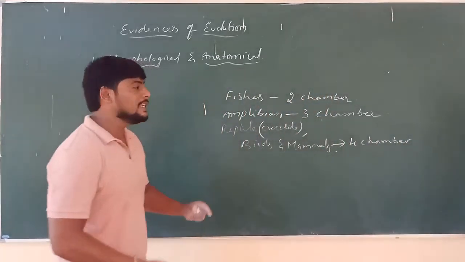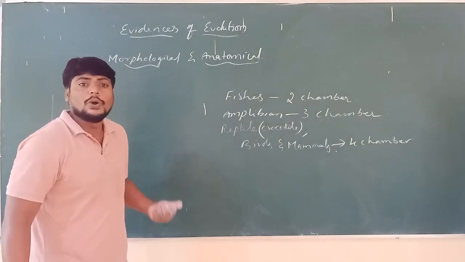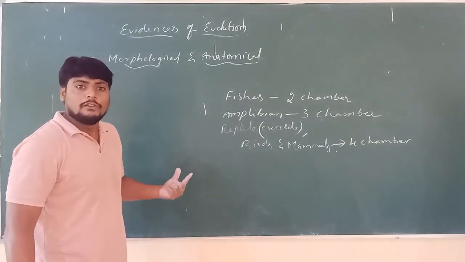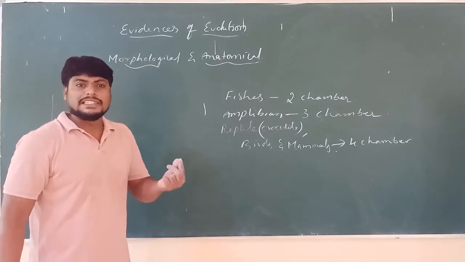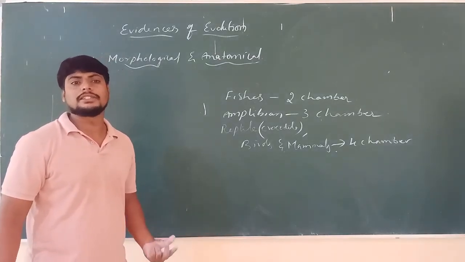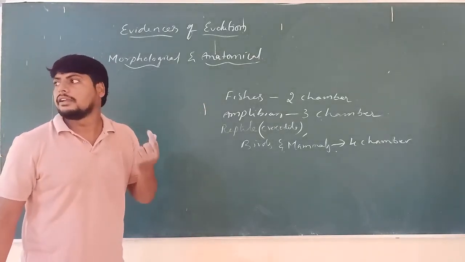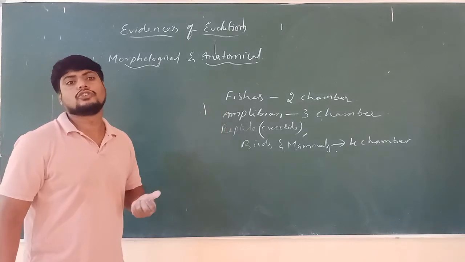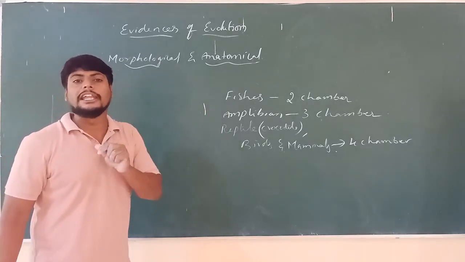In this way we can see that the anatomical, that is structural, evidences clearly show that the heart and transportation system, which is found in lower level organisms, is not developed. They have not developed any heart to supply; the transport system is not clearly developed.